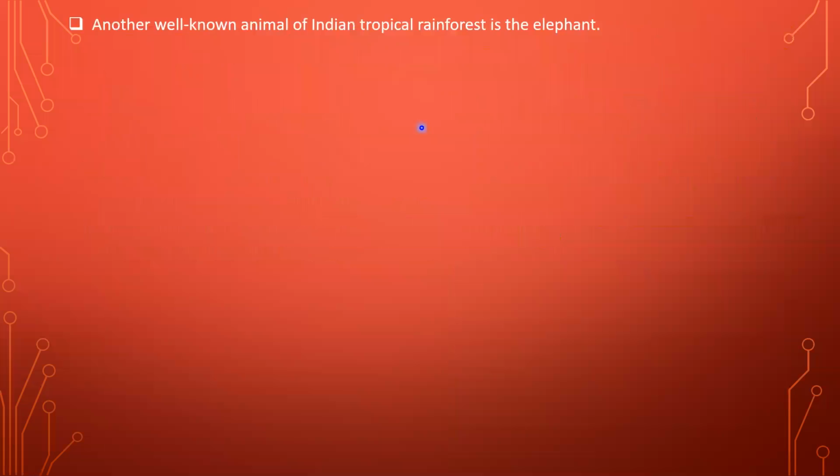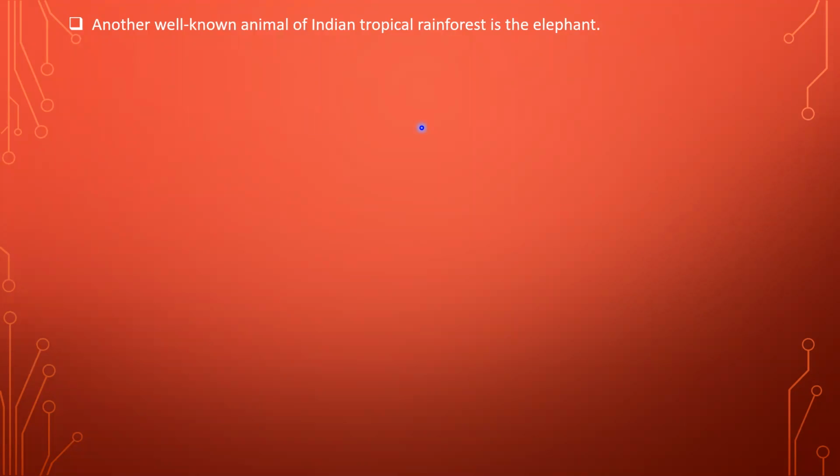Then the last animal which we are going to see in the tropical rainforest is the elephant. Actually, you all have seen the elephant, and you know that it is the biggest animal present in the jungle.